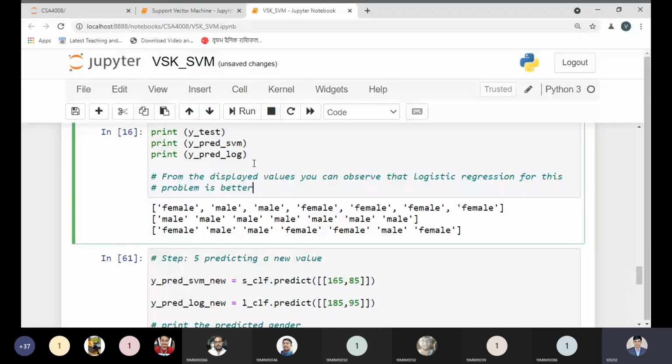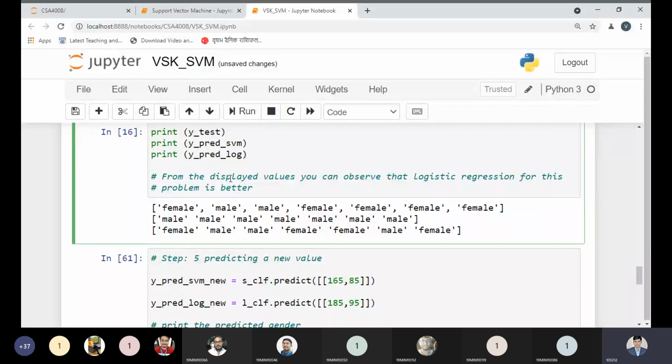Before going to the next part, let me evaluate my model, not the prediction of the new values. The next step is, if I'm predicting something for new values, which model provides the better and more accurate result. Let me check this one.